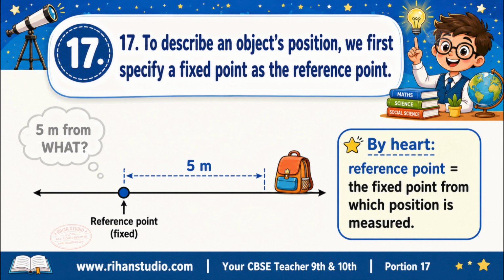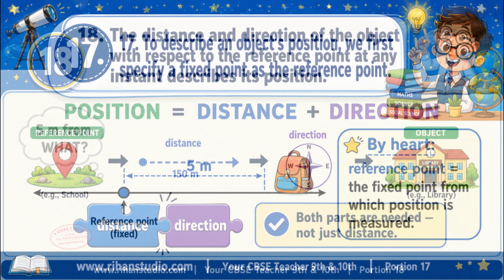4.1.1. Describing position. To describe an object's position, we first specify a fixed point as the reference point. To say where something is, you need a fixed point to measure from. This fixed point is called the reference point. Without it, saying it is 5 meters away is meaningless. 5 meters from what? By heart: the reference point is the fixed point from which position is measured.